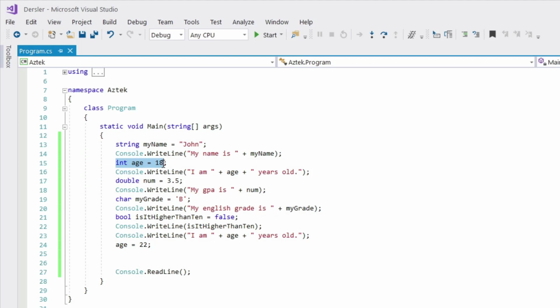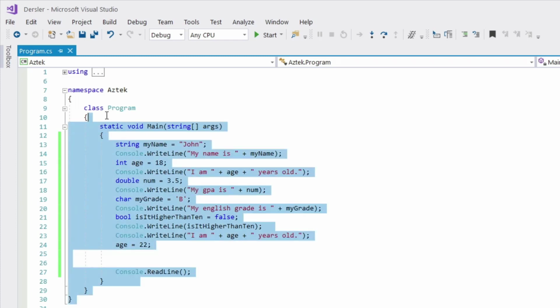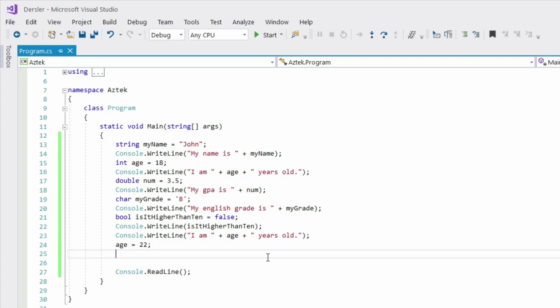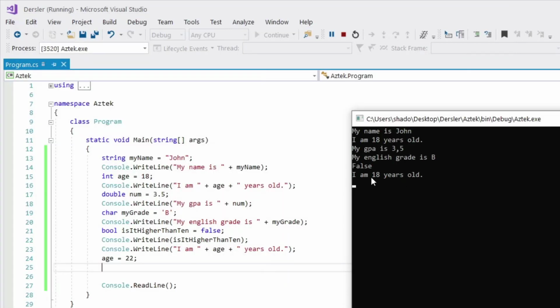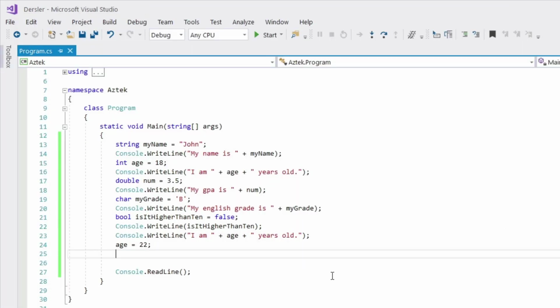So when age was 18, it's going to execute this Console.WriteLine command, and then it's going to change the value of age to 22. But don't forget that in this command section, our value of age at the end is 22, not 18. We are going to be printing 18, but its value at the end is 22.